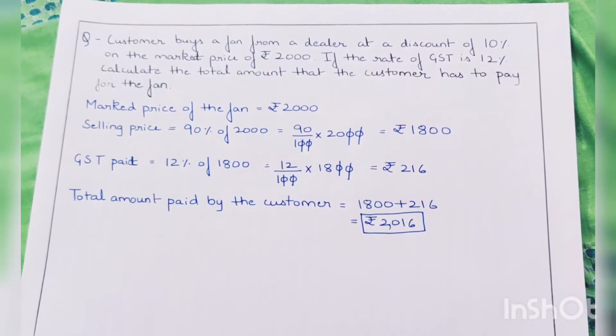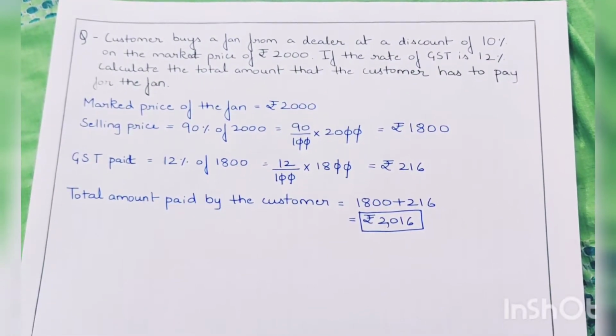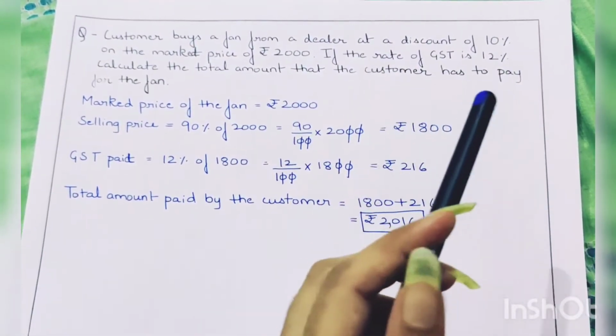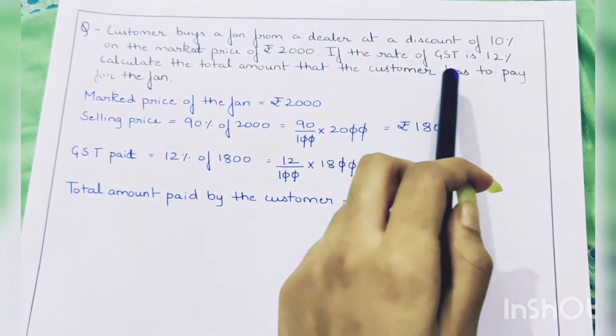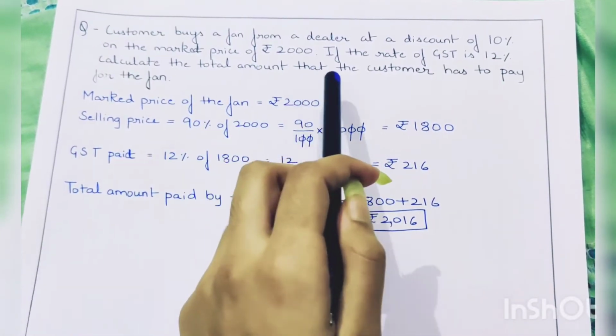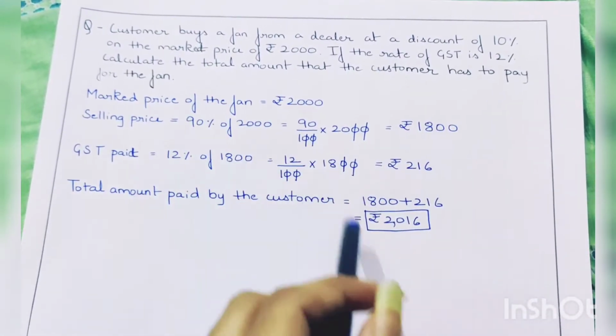Now let us see a question here. A customer buys a fan from a dealer at a discount of 10% on the marked price of rupees 2000. If the rate of GST is 12%, calculate the total amount that the customer has to pay for the fan.